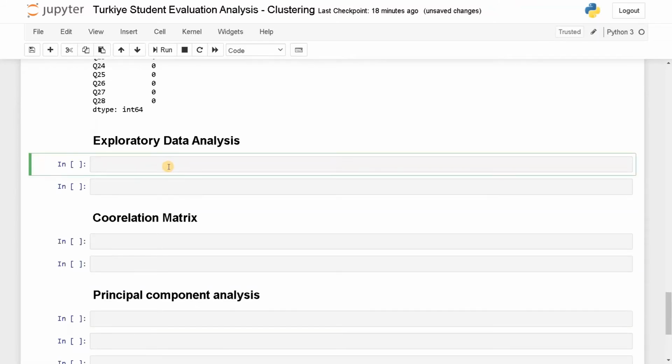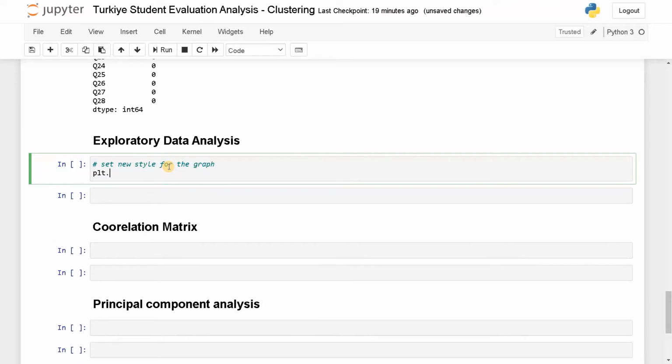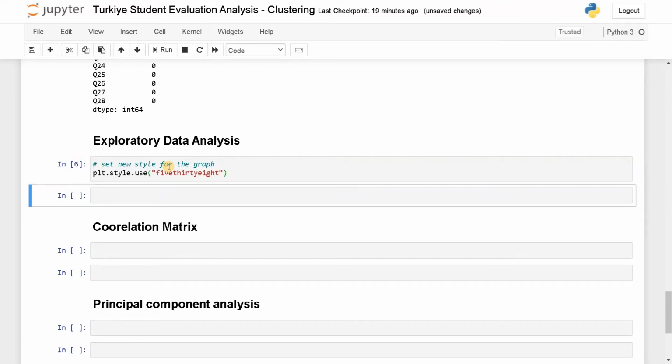Let's go for exploratory data analysis. I'm going to set some new styles for the plots. plt.style.use('fivethirtyeight'). This is one of the styles I mostly prefer. So let's run this.